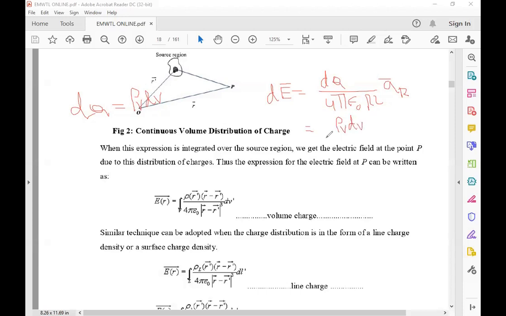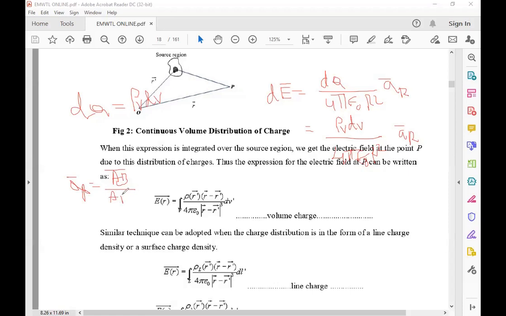Representing dq as rho v into dv, we get rho v into dv by 4 pi epsilon naught r square into a r. That a r bar is a base vector. We already learned in the coordinate system that the base vector is the vector difference by the magnitude. For A B bar, a AB bar is the vector AB by the magnitude of AB.